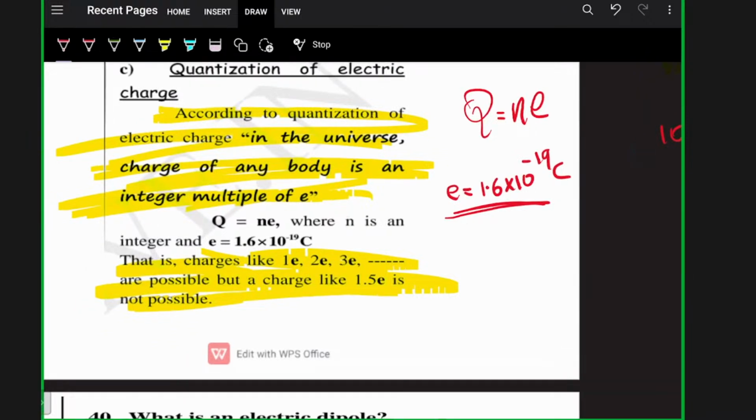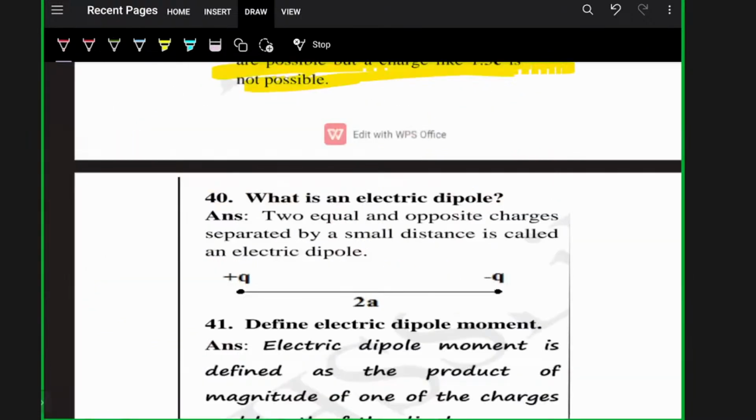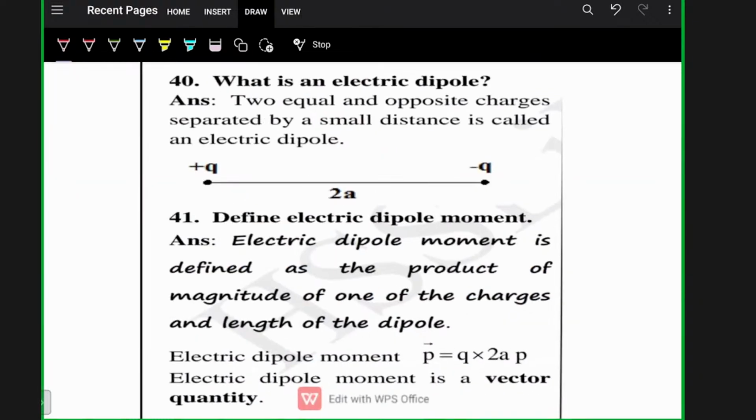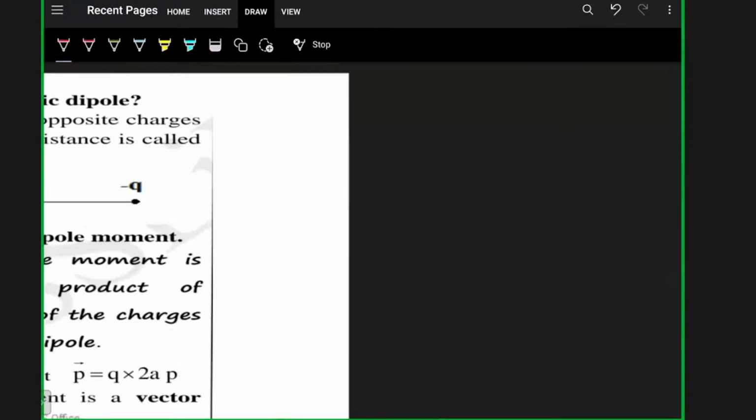Next question is, what is an electric dipole? Again, I have taken this lecture in the chapter Electric Charge and Field, and it's on YouTube. It's a very basic, simple thing. Two equal and opposite charges separated by a small distance is called an electric dipole. Suppose I have two charges, the same in magnitude but opposite in sign, separated by a small distance, here I'm taking 2a. This is an electric dipole.